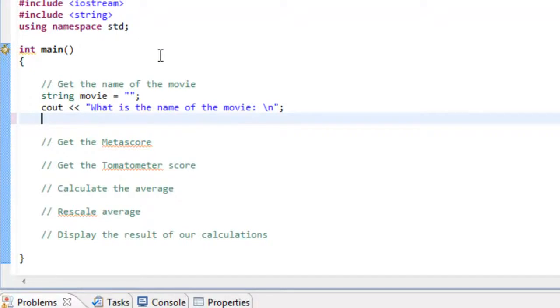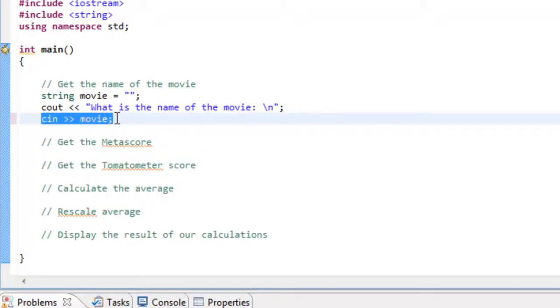Okay, so now that we have the prompt for the user to enter in the name of the movie, we need to be able to read in input from the keyboard. So usually what we've done is just use cin and then the extraction operator and then specify the name of the variable where we want to store that input. Unfortunately, this cin and then the extraction operator is only going to get the first word of the movie. So if it's a multi-word movie title, we're only going to get the first word. So we need something else besides what we have here.